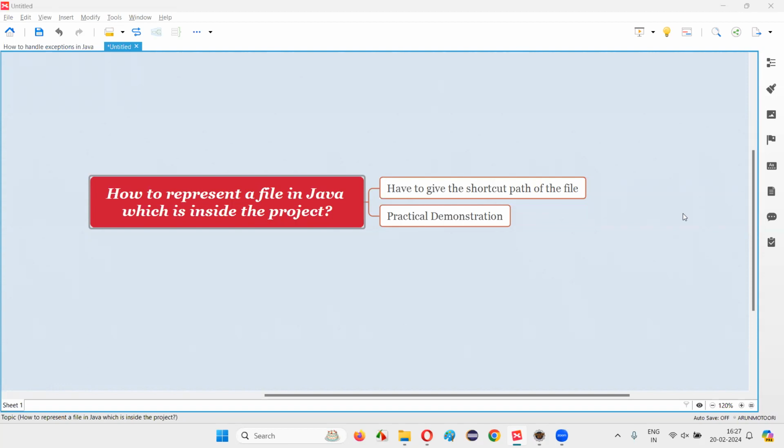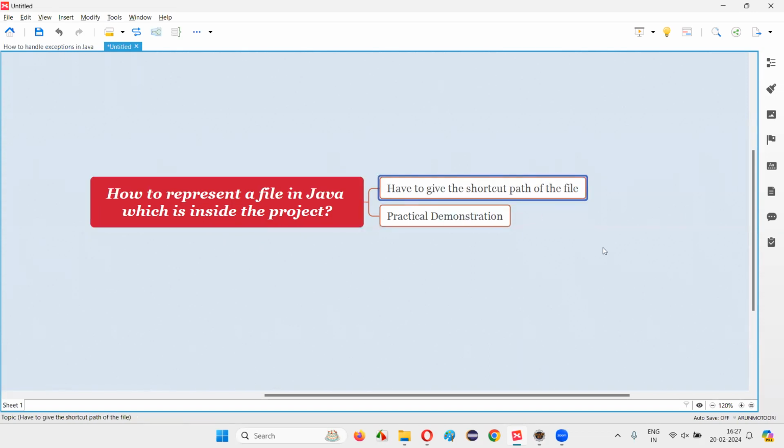Hello all, welcome to this session. In this session, I am going to answer one of the Java interview questions. That is, how to represent a file in Java which is inside the project. Let me answer.